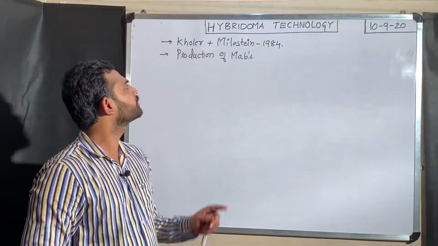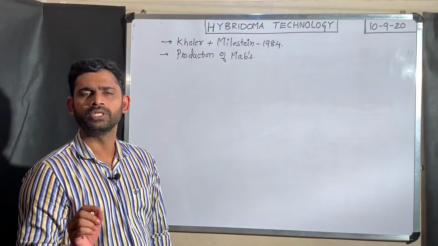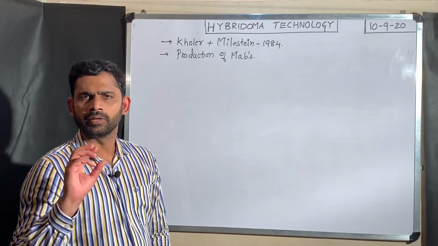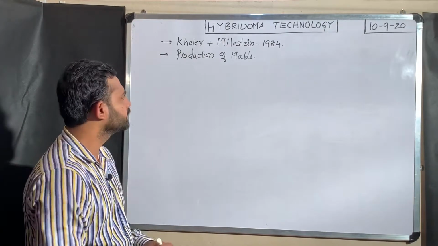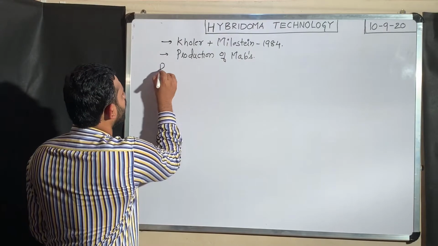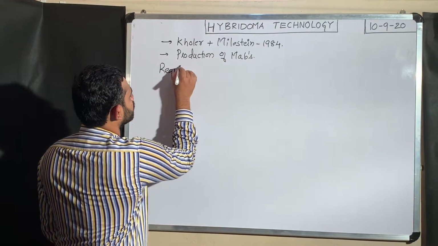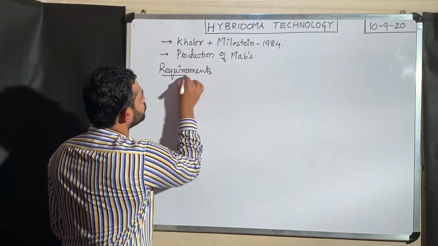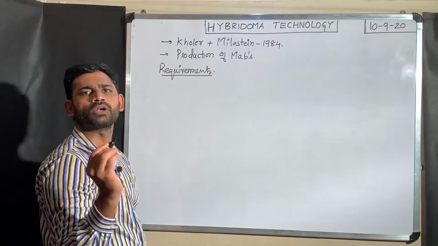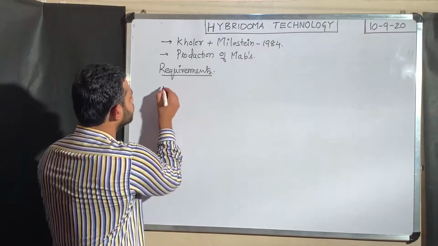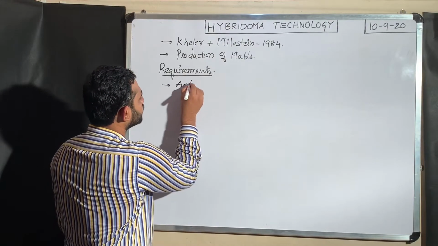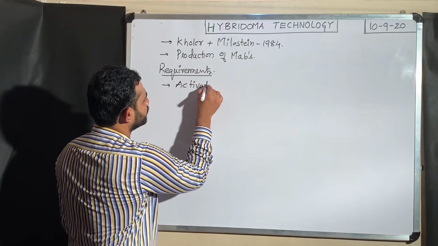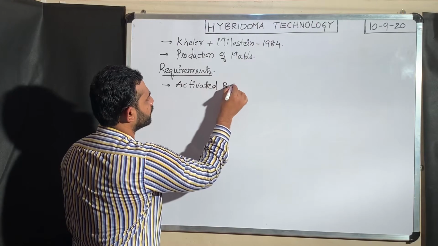In order to understand hybridoma technology, we need to understand briefly some requirements. The first one is the activated B cell.